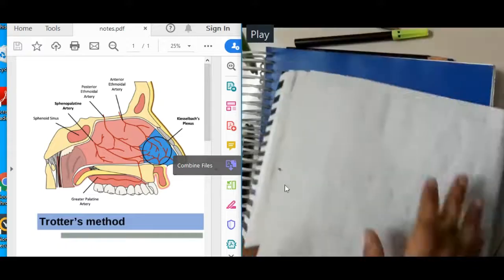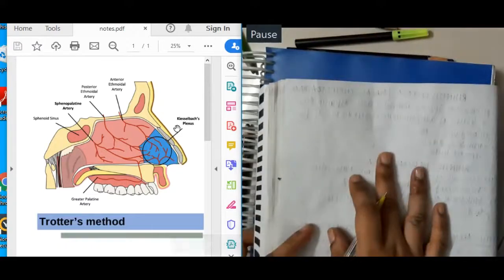let us see this diagram also, the same diagram, but I am just showing it so that you will understand it better. This is Kesselbach's plexus. You have the anterior ethmoidal artery, posterior ethmoidal artery, and the sphenopalatine artery.